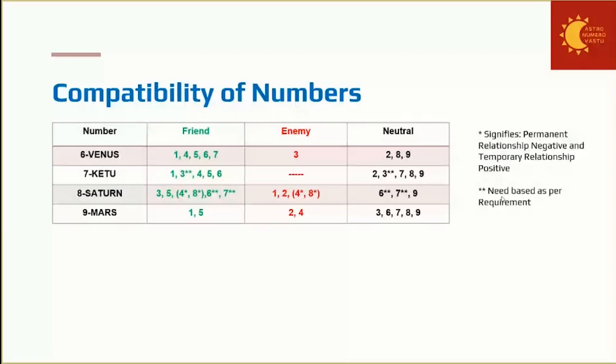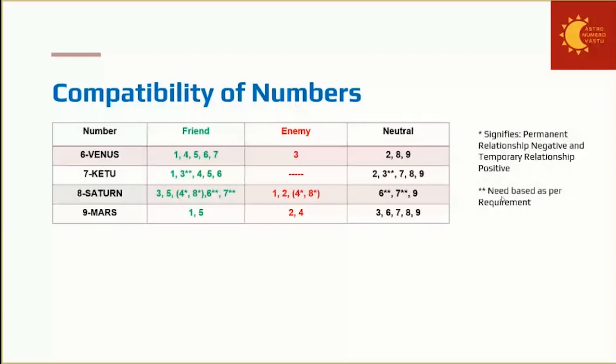Now coming to 6 and 7, here they are marked as double stars. So double star means need based as per requirement. So 6, first we'll talk about 6. So 6 is Venus. Venus is luxury and opulence. Judge also needs some luxury and opulence in life. But this is a need-based requirement here in this case.